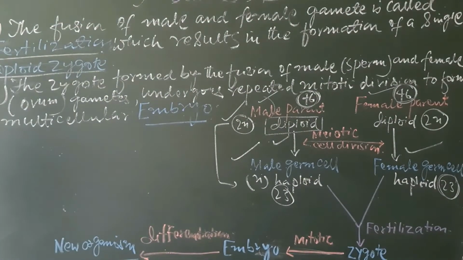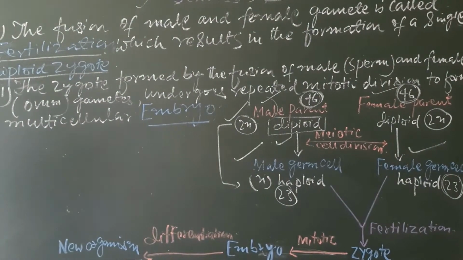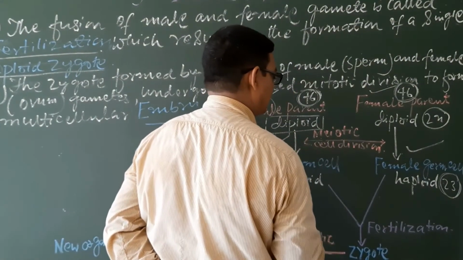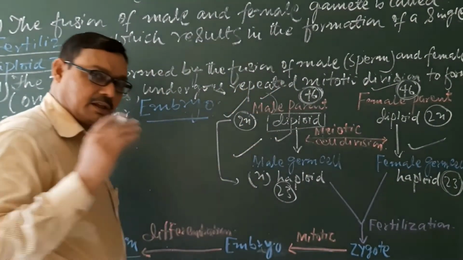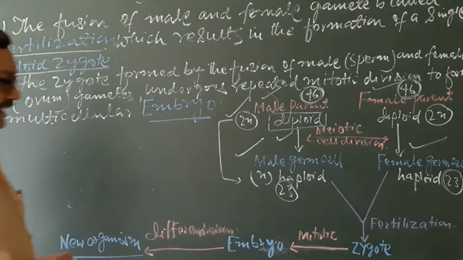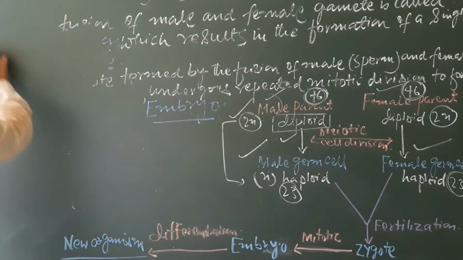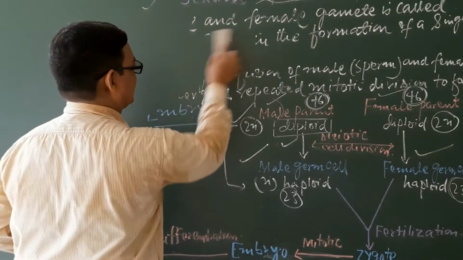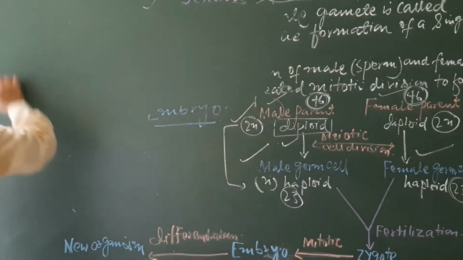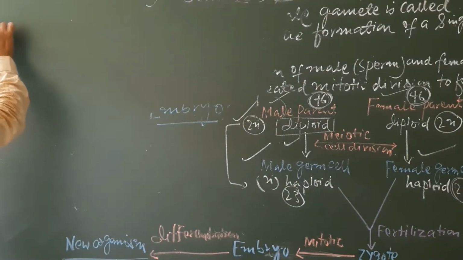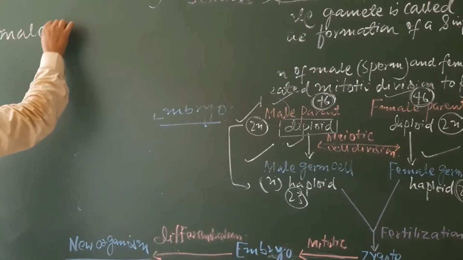Why does this happen? Why is there not mitotic cell division instead of meiotic? Look here: if there is no meiosis and there is mitotic cell division, then what will happen?